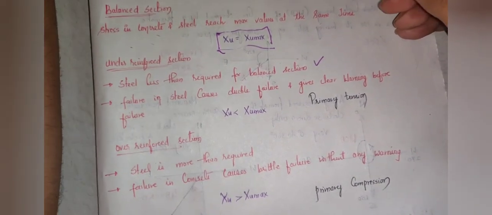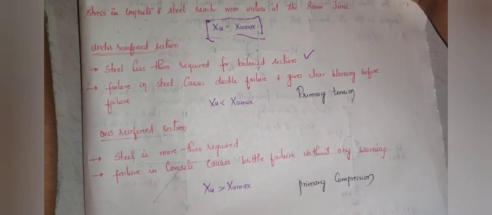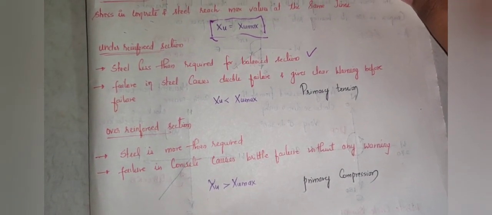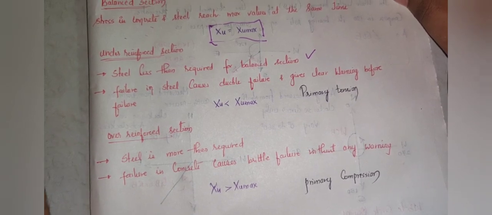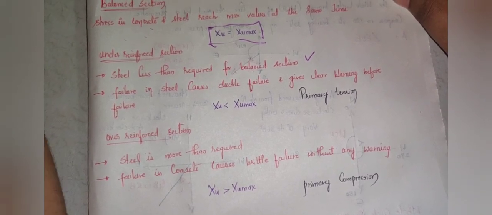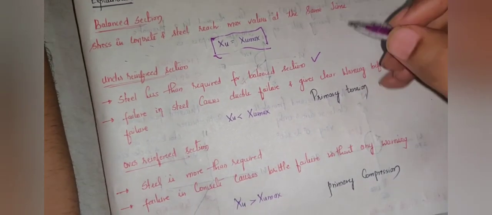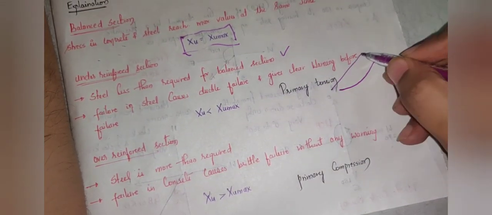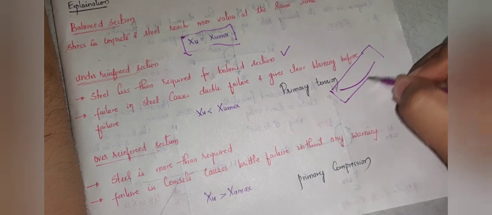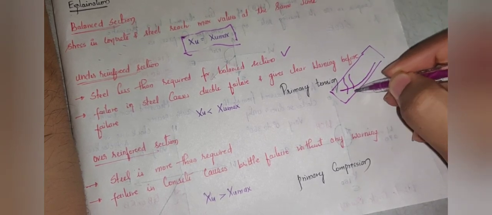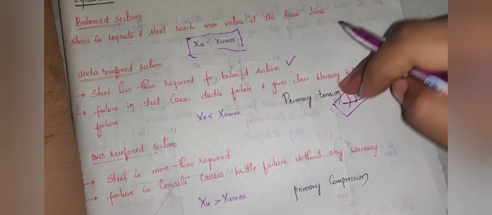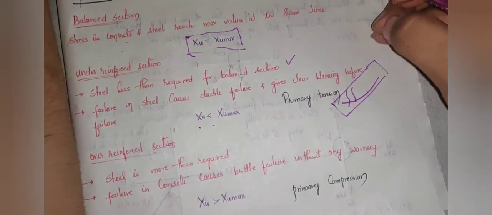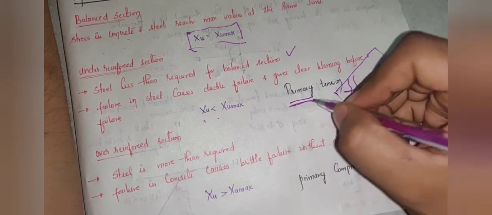So here failure in steel causes ductile failure, and it gives clear warning before failure. That means in under reinforced section, steel undergoes failure earlier than the concrete. The steel starts bending because of its ductile nature, and it starts creating cracks on the beam, and it will give the clear warning sign before the failure. Here Xu is less than Xu max. This is also called as primary tension.